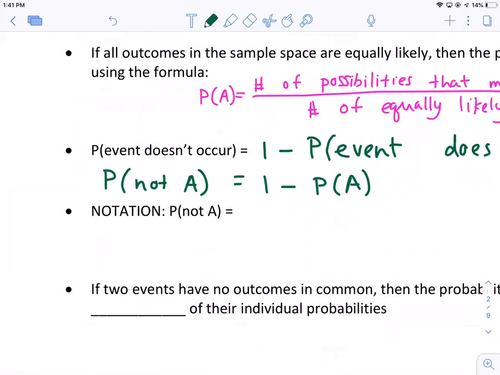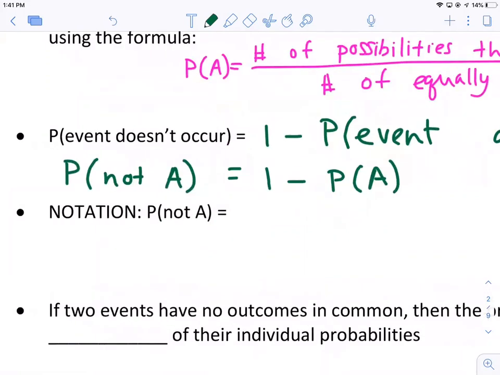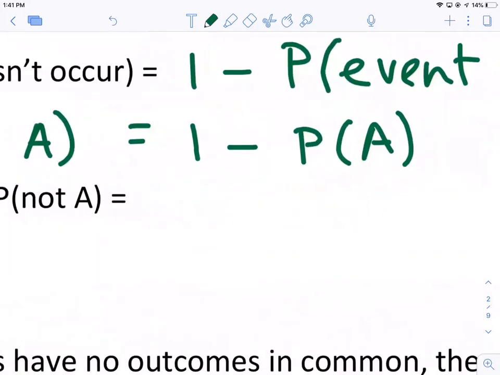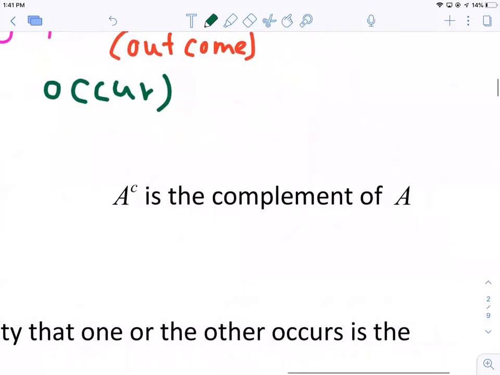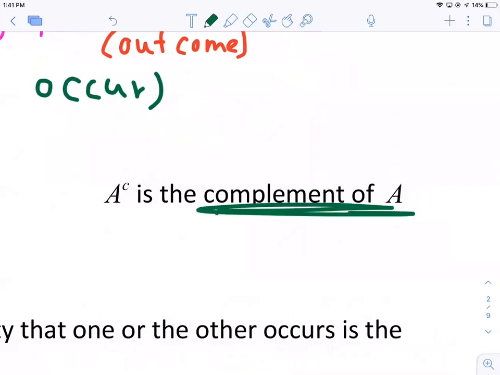There's different notation where we don't write the probability of not A. What we can write is A with this superscript C, like an exponent, but it's obviously not an exponent. It's just notation, which means complement of A. So complement of A just means the opposite.